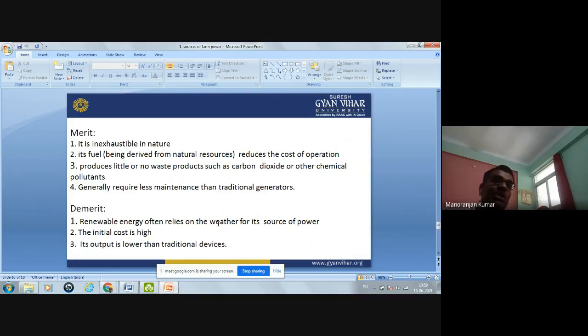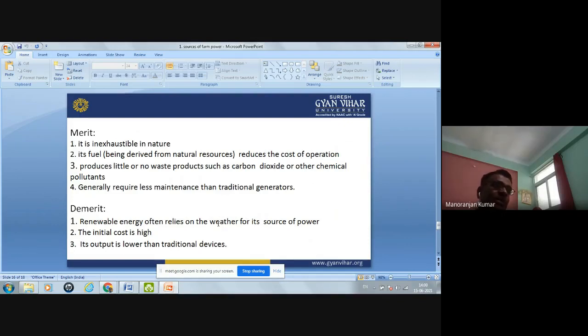The demerit is that renewable energy often relies on the weather for its source of power. For example, solar energy. Solar energy cannot work in the rainy season. If there is a rainy season, then solar energy will be stopped. So this type of renewable energy depends on the weather. Second example is wind energy. If the velocity of wind is very low, then in that condition the wind energy will not work. So this is the demerit.